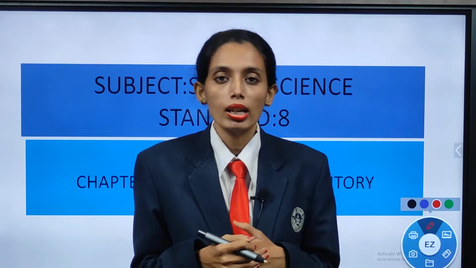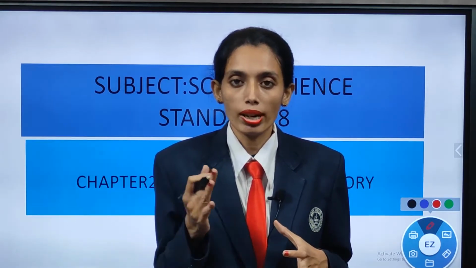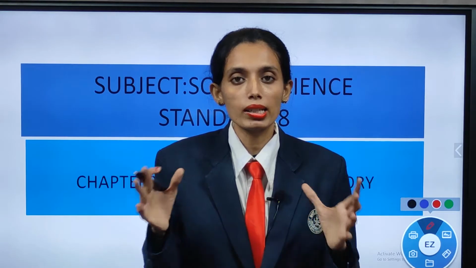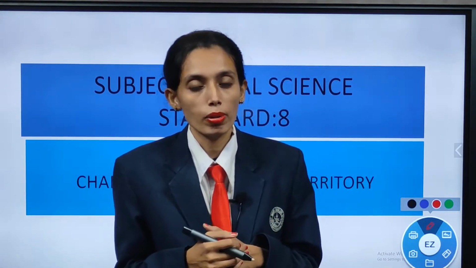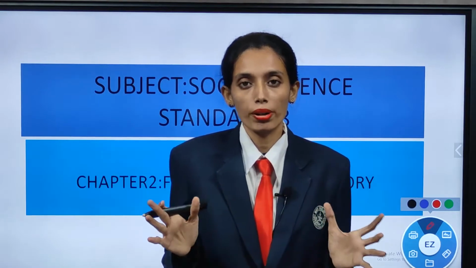This is the history chapter number 2. We have already studied in chapter number 1 about how, when and where. In that chapter we have studied in detail how the Mughals were ruling and the Britishers' arrival. So with the British arrival, the modern period begins in this chapter, and our history part for 8th standard is all about the modern period.